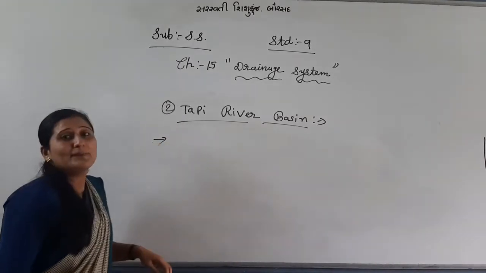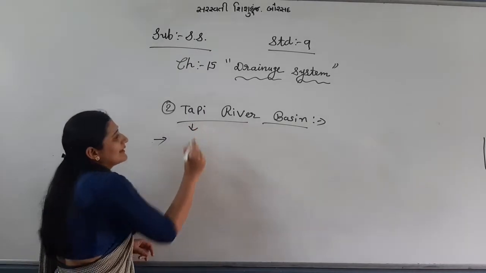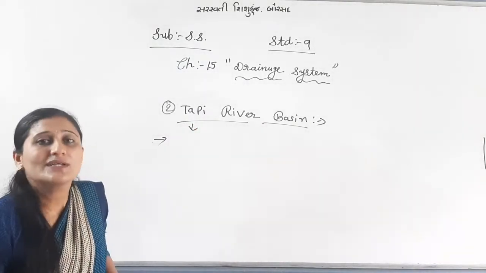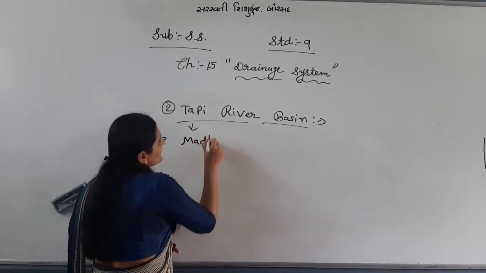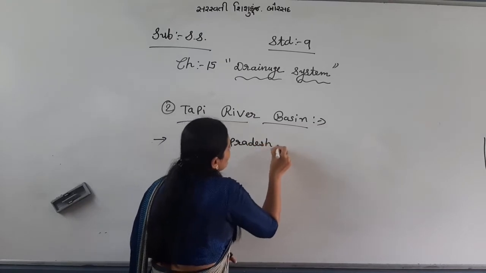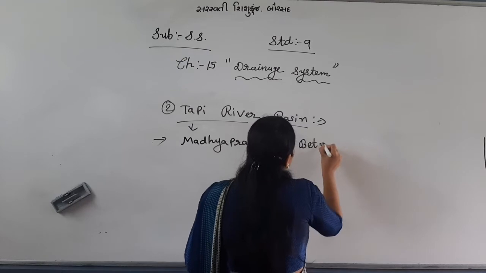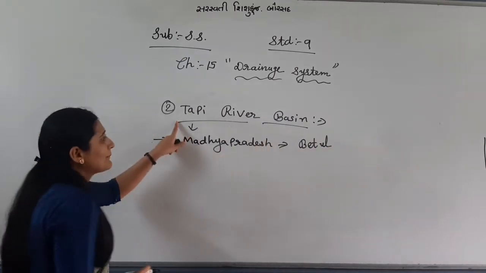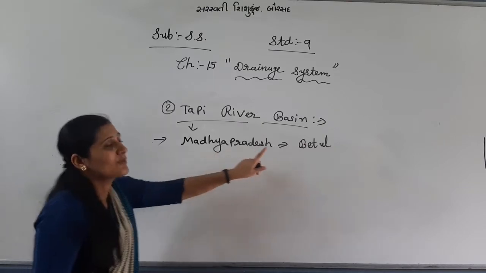Now, Tapi river originates once again from Madhya Pradesh. It originates from Madhya Pradesh, from Betul district.